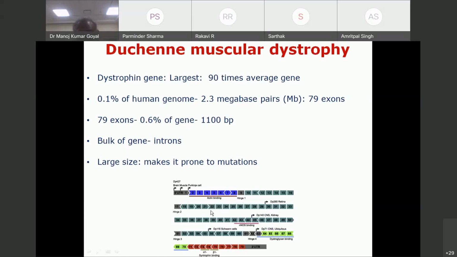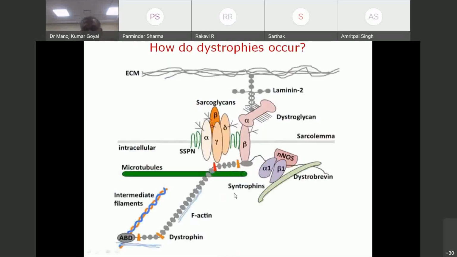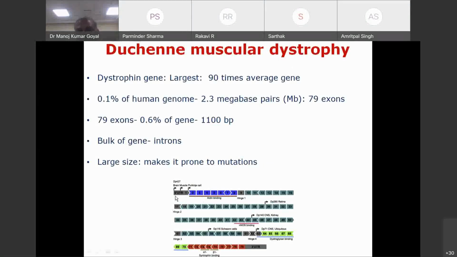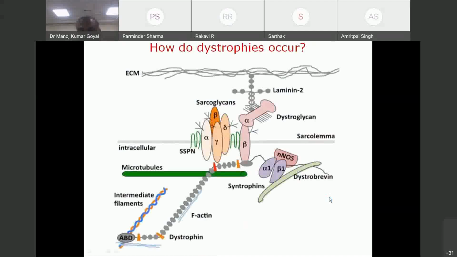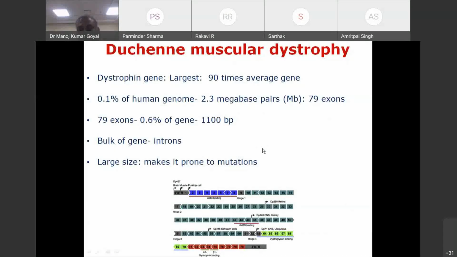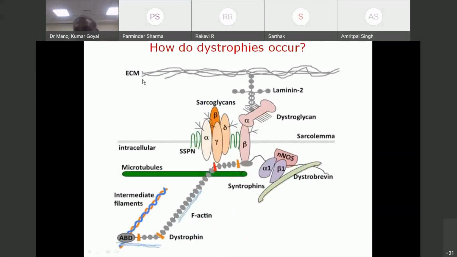In the lower part of the panel, if you see this figure, I have shown all the 79 exons. This is the spliced mRNA. Now, if you see, there are 79 exons. The initial part, I will come back to this again. So what is the function of this protein? The dystrophin gene codes for a protein, dystrophin. And this diagram is important.